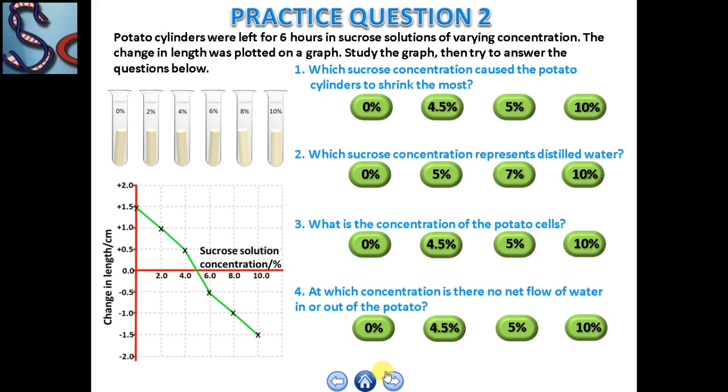Study the graph and then try to answer the following questions. Question number 1. Which sucrose concentration caused the potato cylinder to shrink the most? 0%, 4.5%, 5% and 10%.